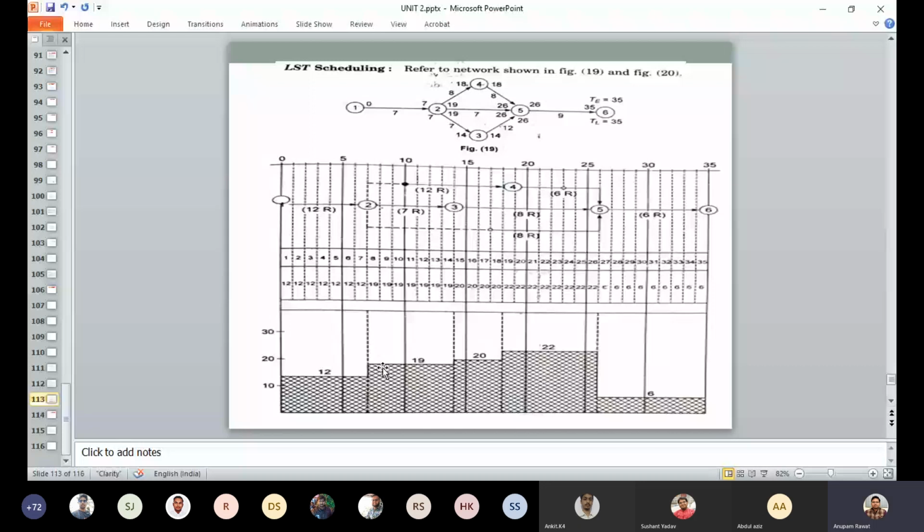Okay, means after this point, when it was 12 plus 7, 19, you should have deployed only 7 resources here, right? Between 7 to 10 you have only deployed 7 resources but deployed the 19 resources. So